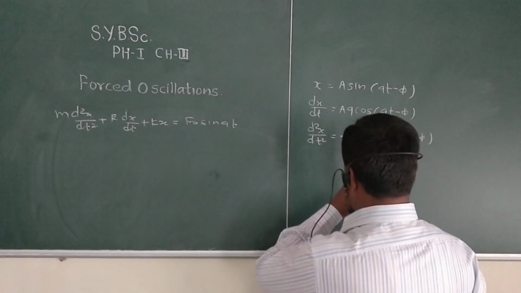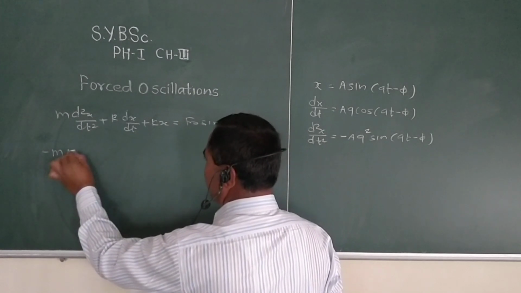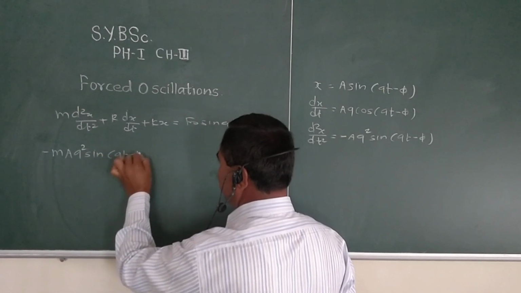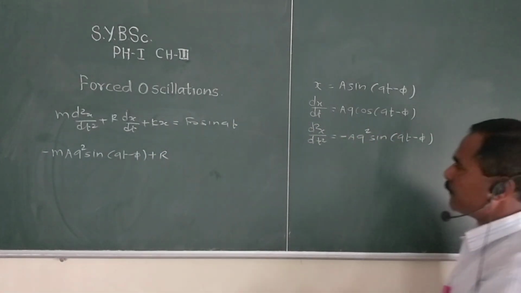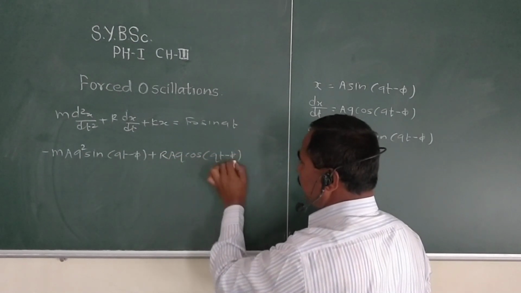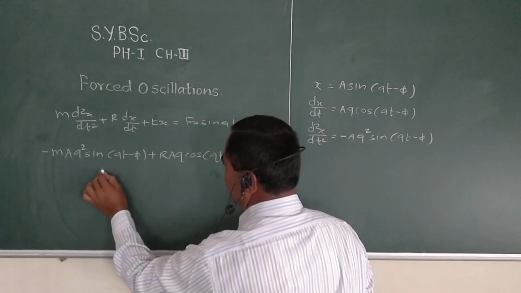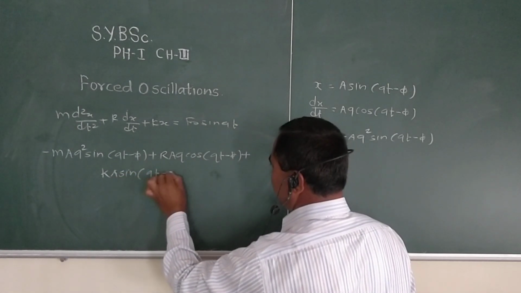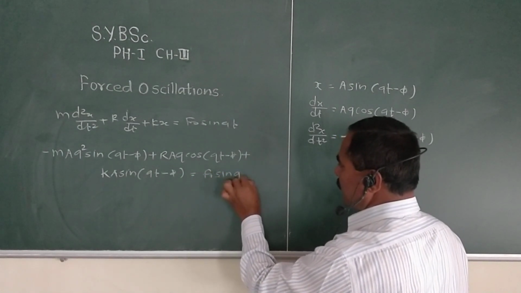So we write minus m A q square sin of (qt minus phi) plus R A q cos of (qt minus phi) plus k A sin of (qt minus phi) equal to F naught sin qt.